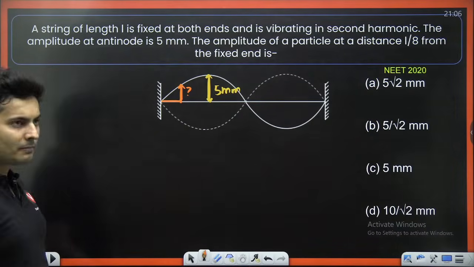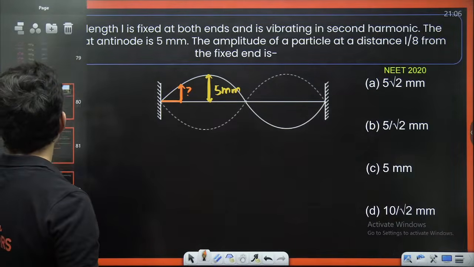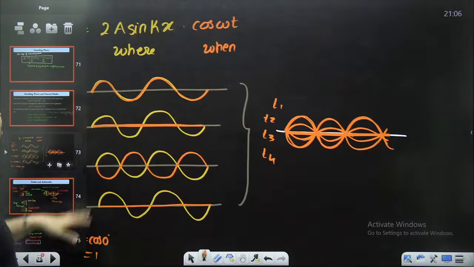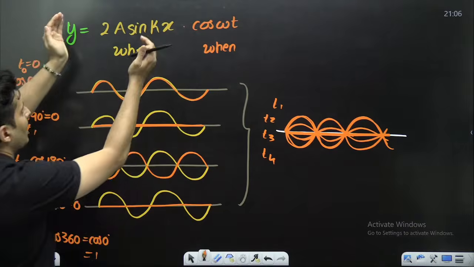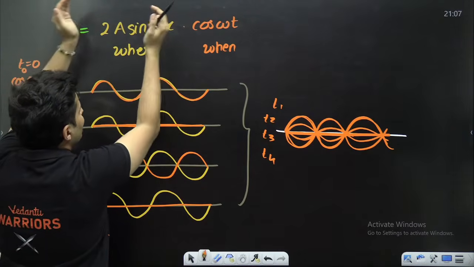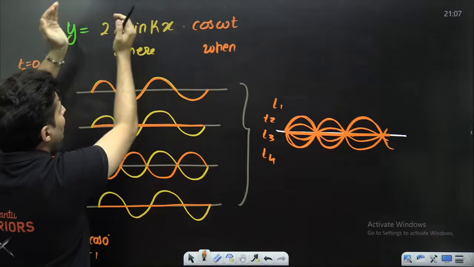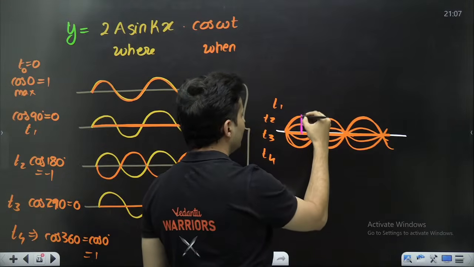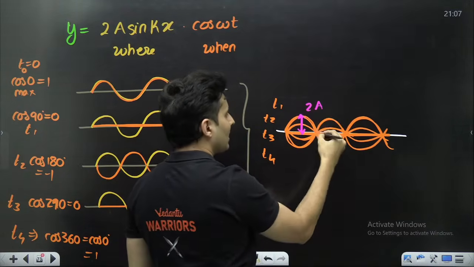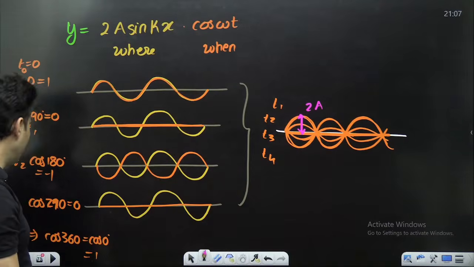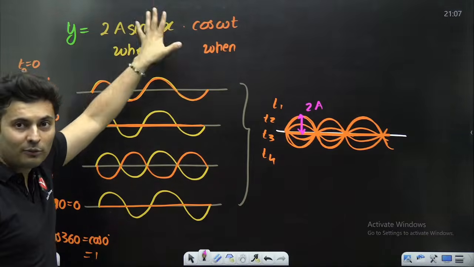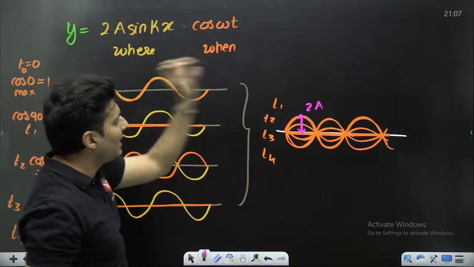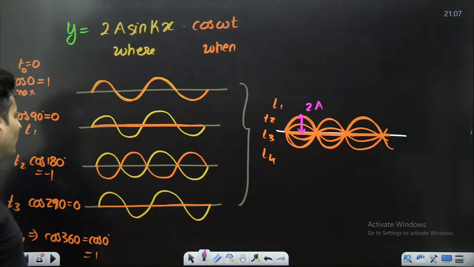That is the question. Now, if you go back to the equation of the standing waves from a long time back, this part, the 2a sine kx part, represents the amplitude at any point, 2a being the maximum amplitude. That's the maximum amplitude of an antinode, 100%. 2a into sine of 0 is 0, sine 90 is 1, so 2a into 1 is 2a. That's the maximum possible value, and that is for an antinode.